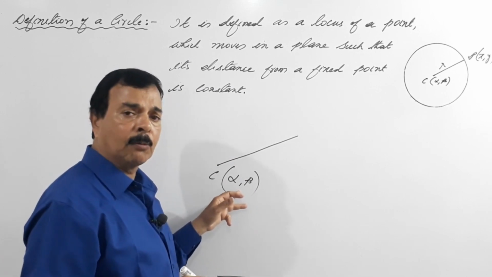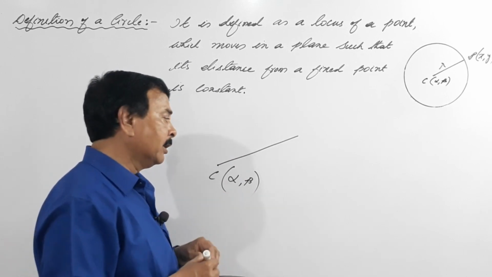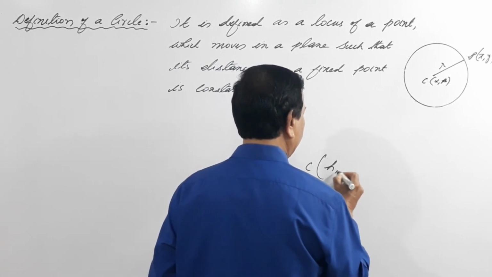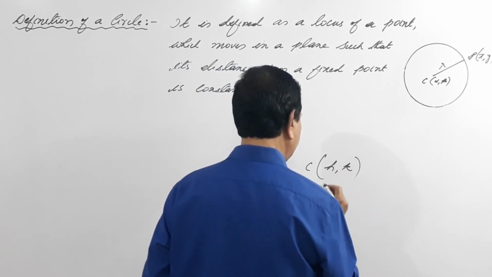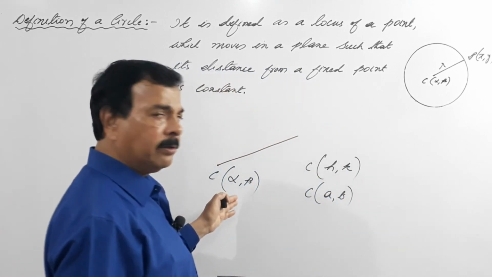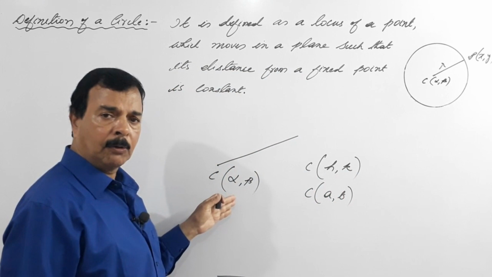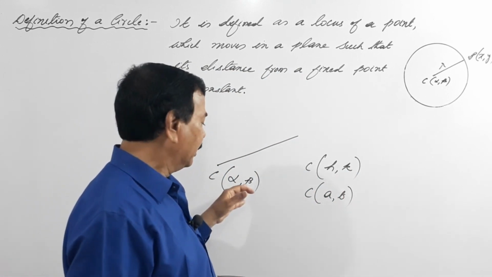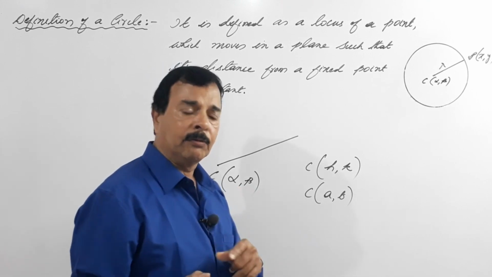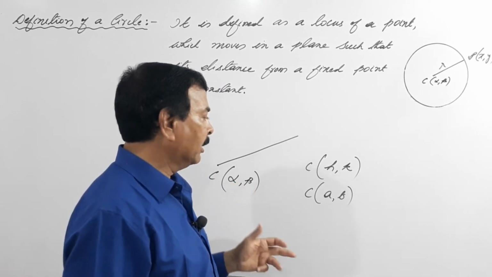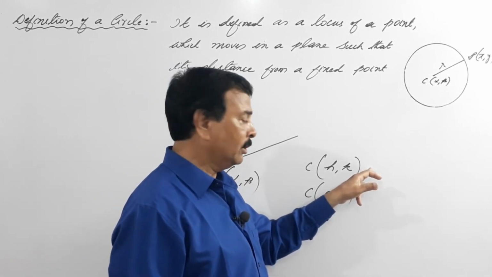So either they will use C as h comma k or C as a comma b. I was particular about this, but you may get confused while doing the problem and may not like this notation.